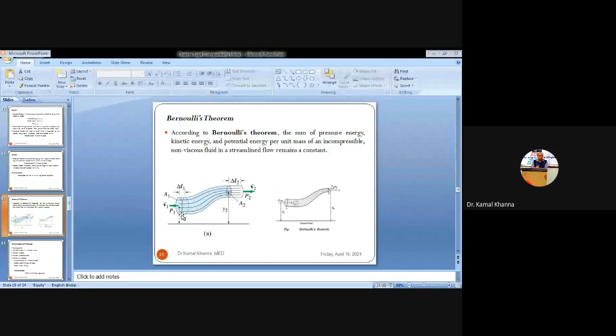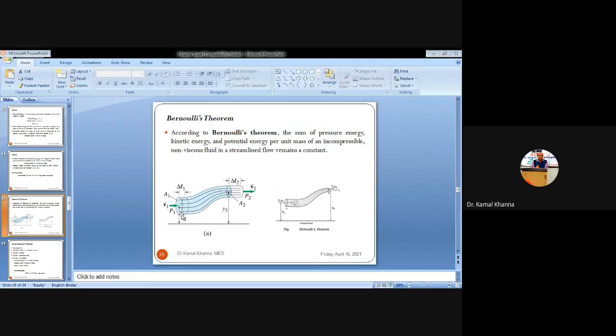Whenever you are proving Bernoulli's theorem, you have to calculate three types of head. That is the total head, which constitutes the pressure head, potential head, and kinetic head or velocity head at the entry point. Then the value of the total head must be equal to the total head calculated at the exit point of the pipe. Whenever you calculate these three heads and constitute the total head, the total head must remain constant at entry as well as at exit.